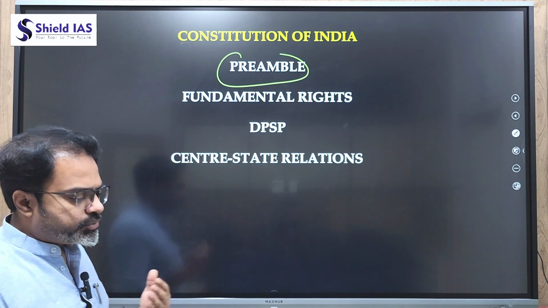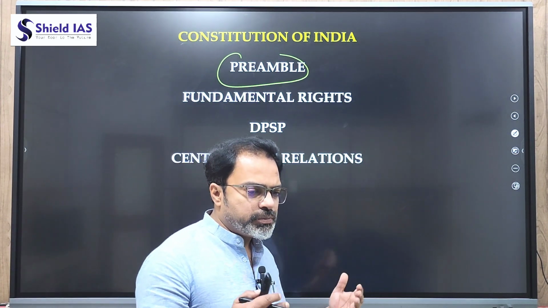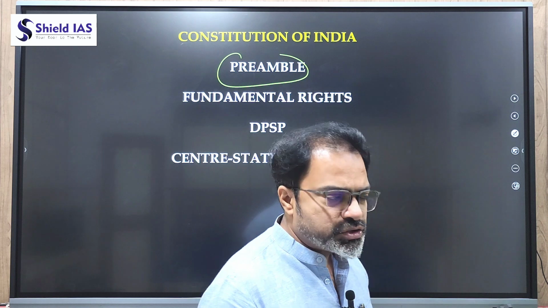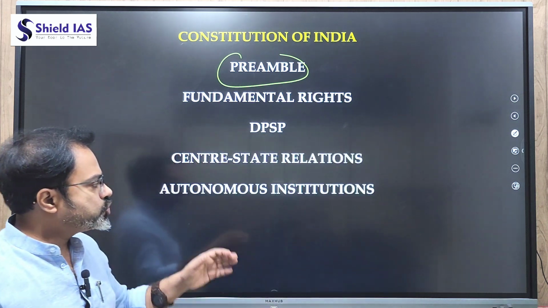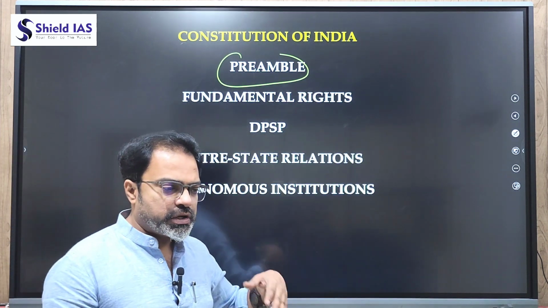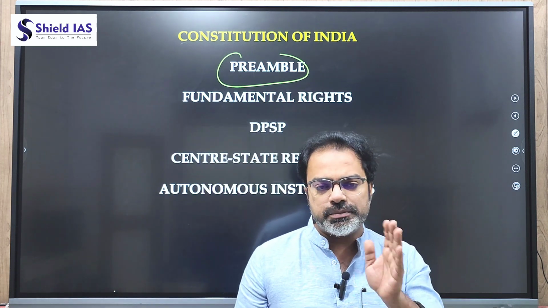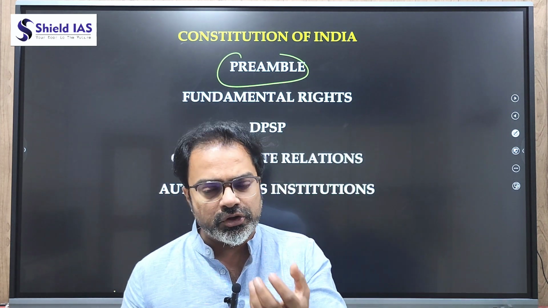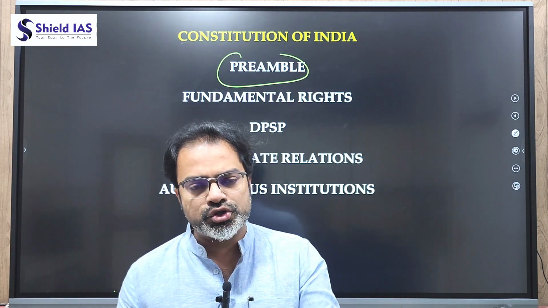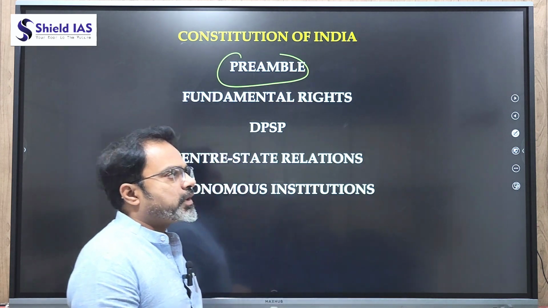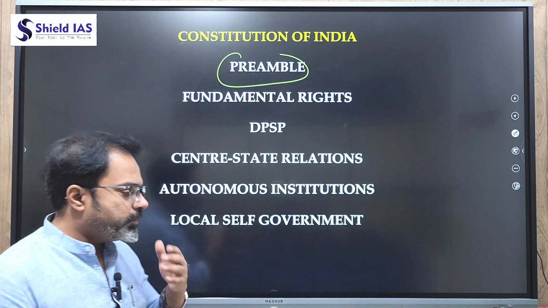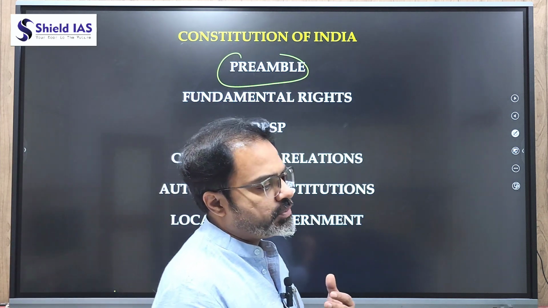Then how should these be improved? There should be more collaboration. There should be more partnership. Center-state relations should be better. There should be autonomous institutions which are ultimately doing their duties and work without any pulls and pressure from the ruling party in power or the government in power. Autonomous institutions are required. And yes, local self-government, that means grassroots governance, has to be improved.